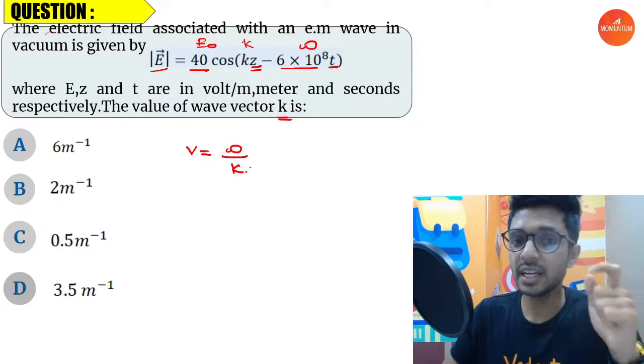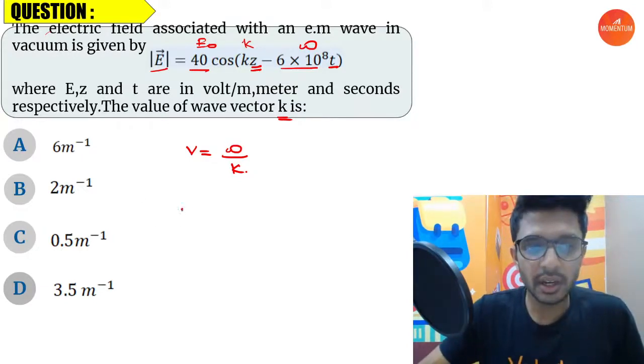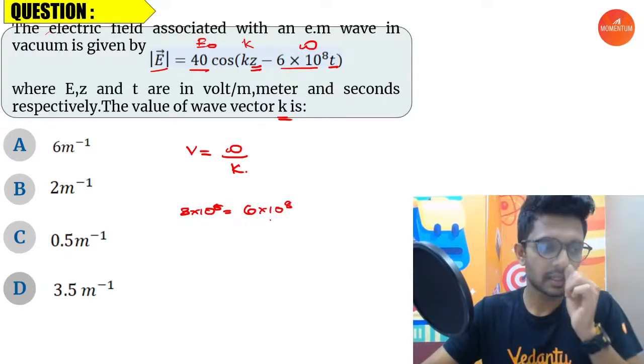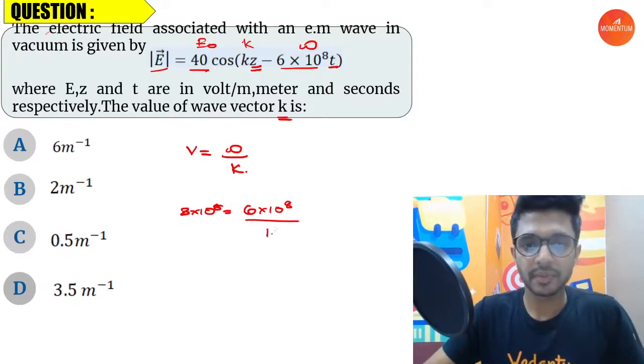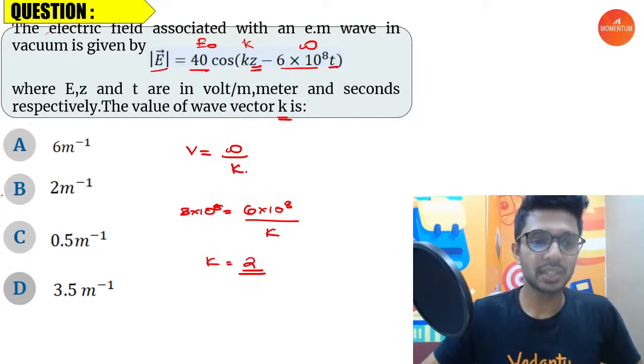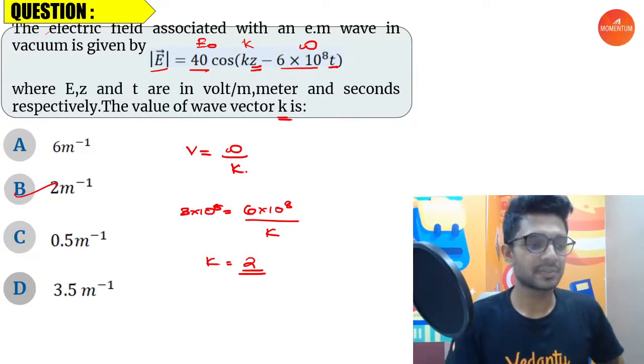That is equal to 3 into 10 power 8. So 3 into 10 power 8 is equal to omega, the coefficient of time, which is 6 into 10 power 8, divided by k. So the value of k is equal to how much? 10 power 8 cancels, and 6 by 3 is 2. Is it clear? So which option? It is going to be option B, which is 2 meter inverse.